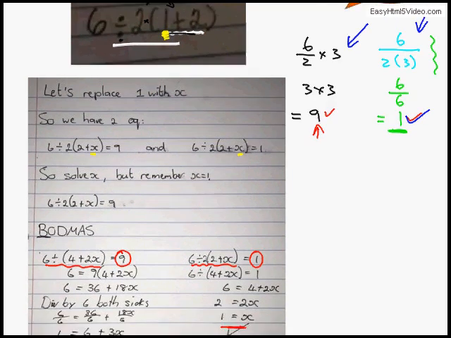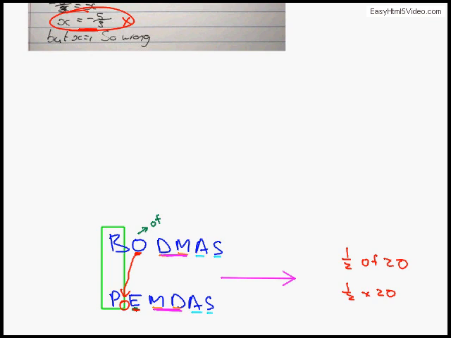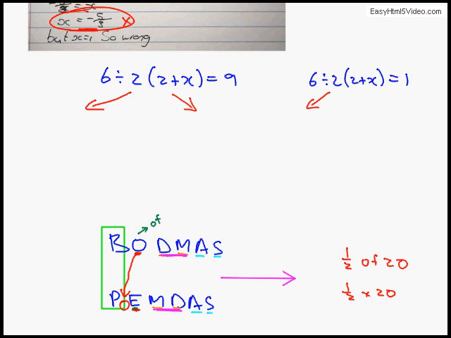And just to prove the point, let's take a look at the two equations that we've got, or the two expressions. We've got 6 divided by 2 times 2 plus x is equal to 9, and we've got 6 divided by 2 times 2 plus x is equal to 1. Now we'll take both of those expressions and subject them to both techniques. So both of them will be split into 2.